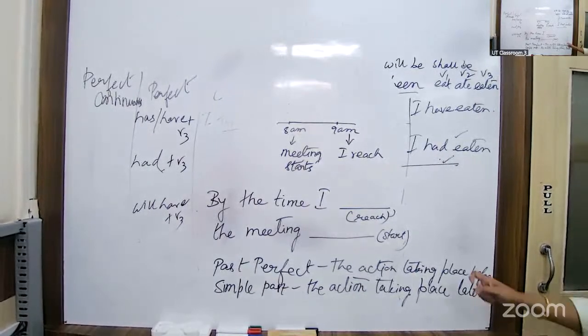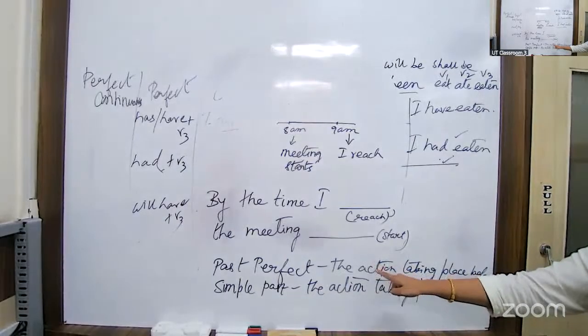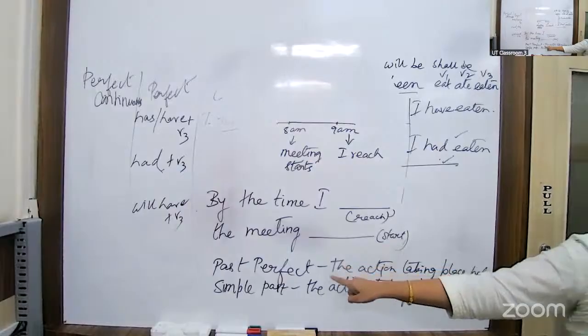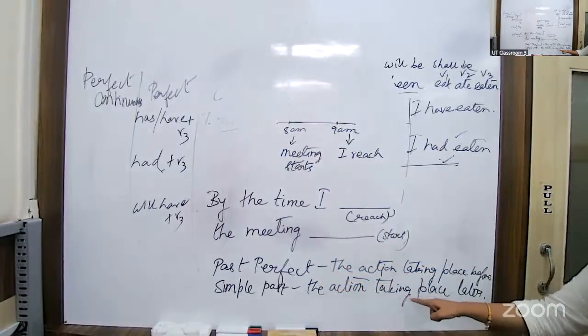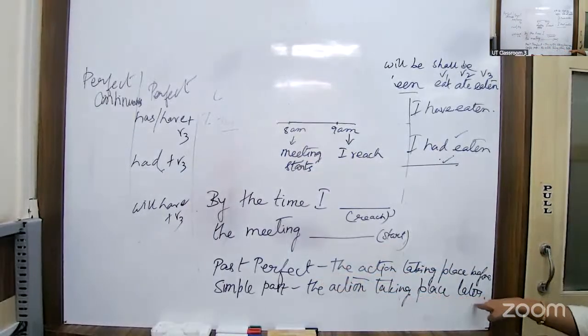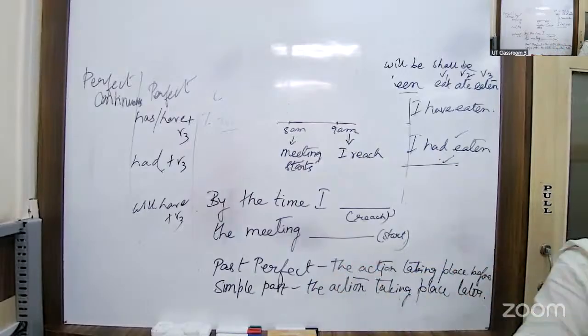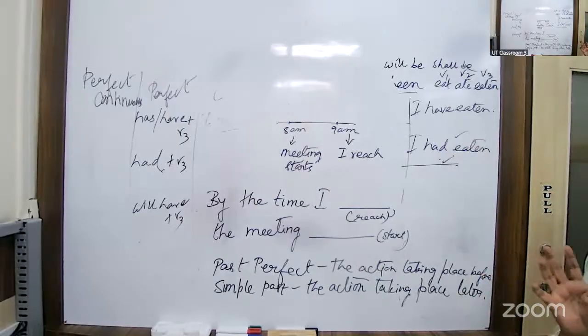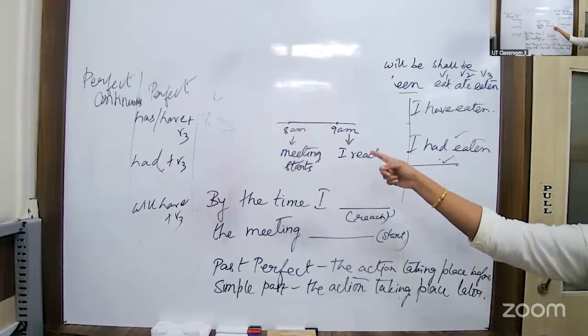Okay. Understood? The action which has taken place before will be represented by past perfect, and the action which took place later should be represented by simple past. Okay. Now you tell me which one to be represented by simple past and which one to be represented by past perfect according to these two.